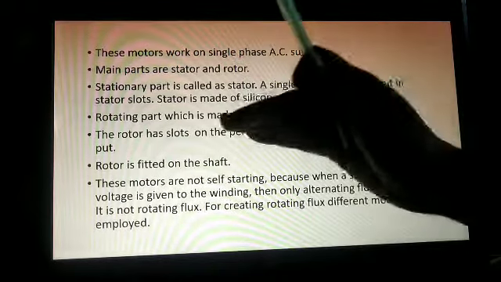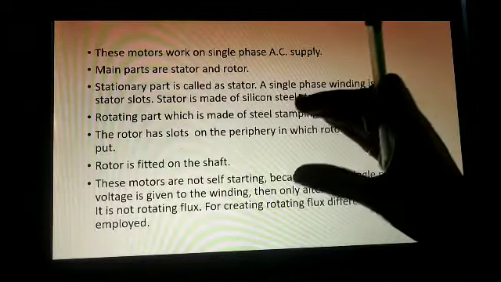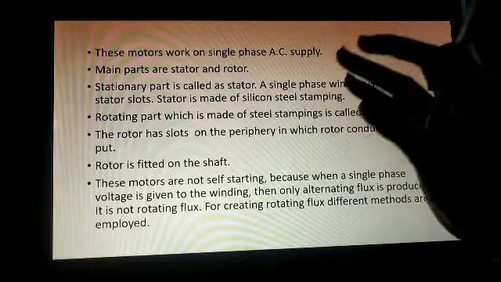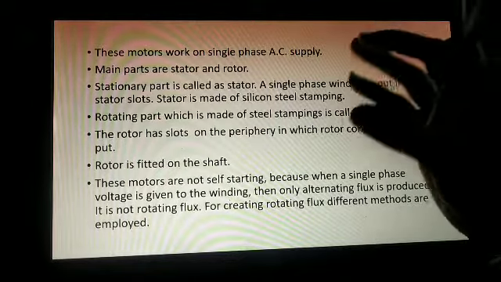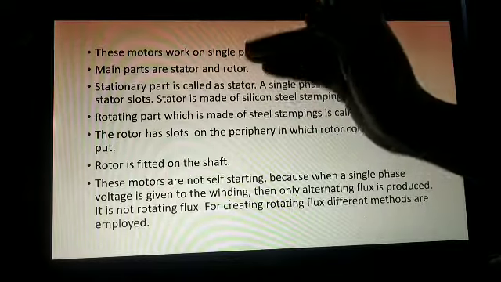Now going to the rotor. So, clear about the stator. The stator is the stationary part, and single phase winding is put in the stator slots. The stator is made of silicon steel stamping. So this is about the stator part.